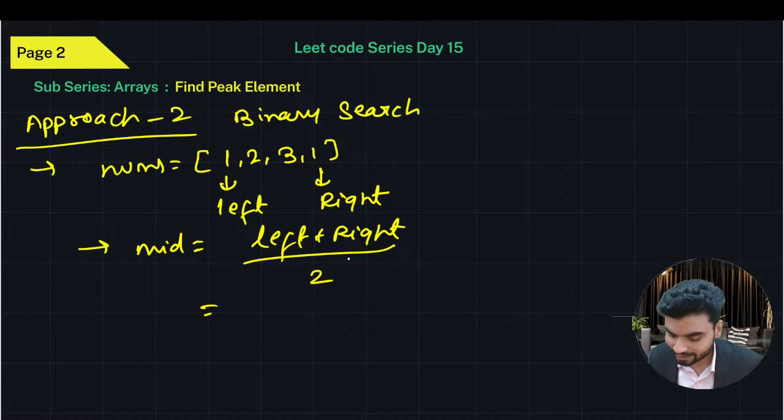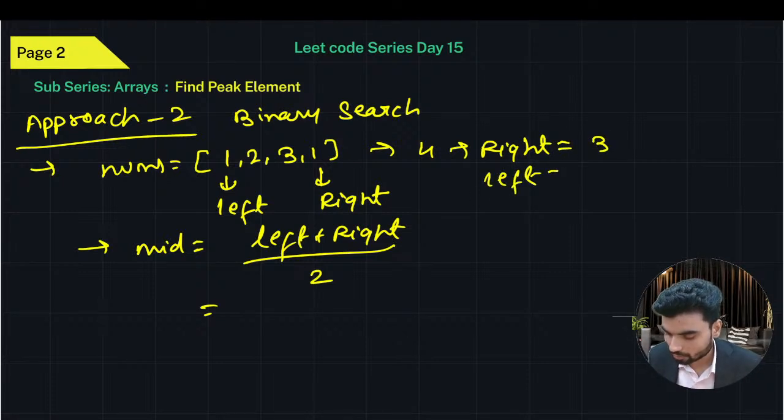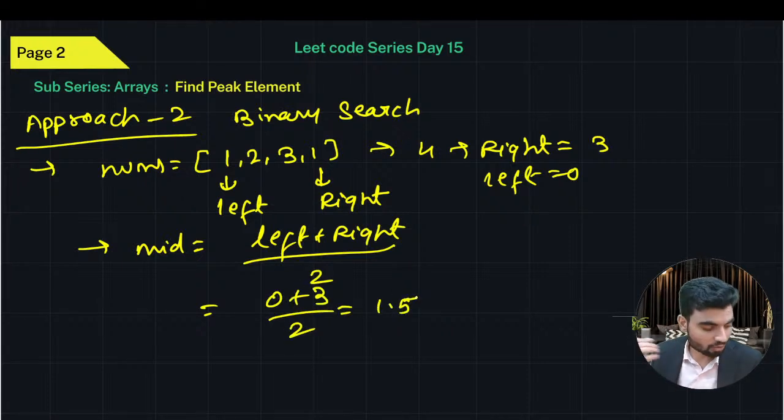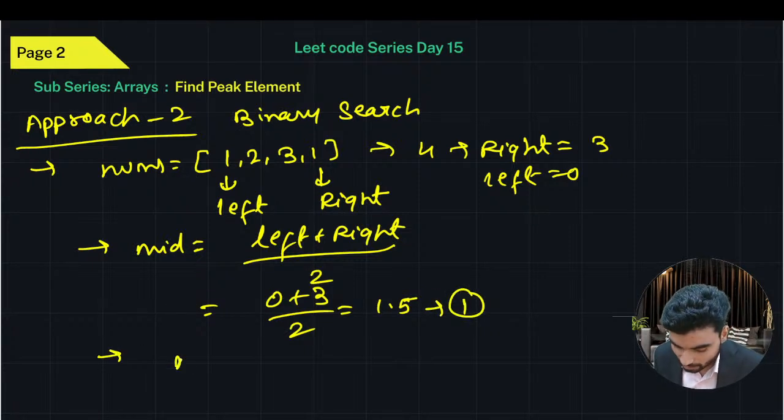Okay. So now let's see. At the starting, left is 0, and right is the length minus 1. The length is 4, so right will be 3, and left is 0. Cool. So now put the values: 0 plus 3 by 2. This becomes 1.5. If you convert this into an integer, this will become 1. So now the mid is 1.